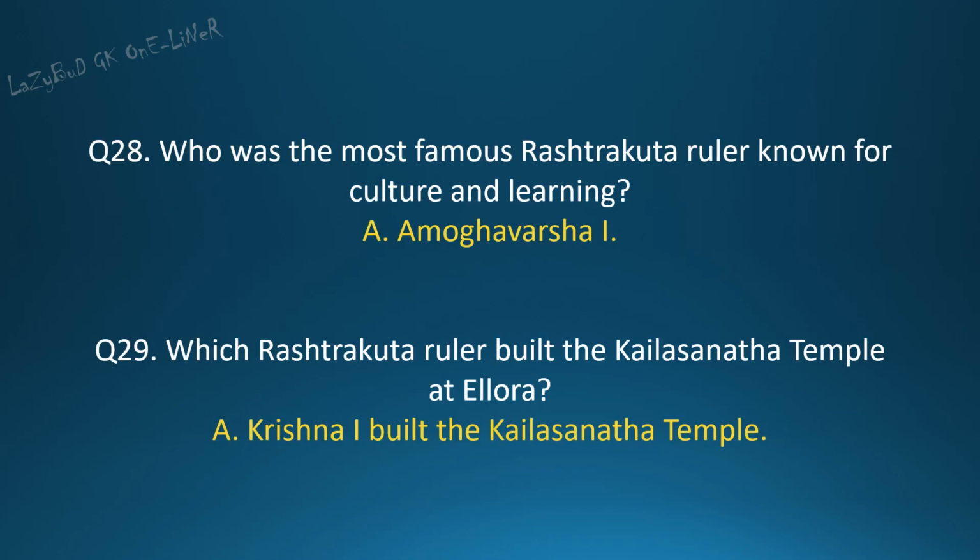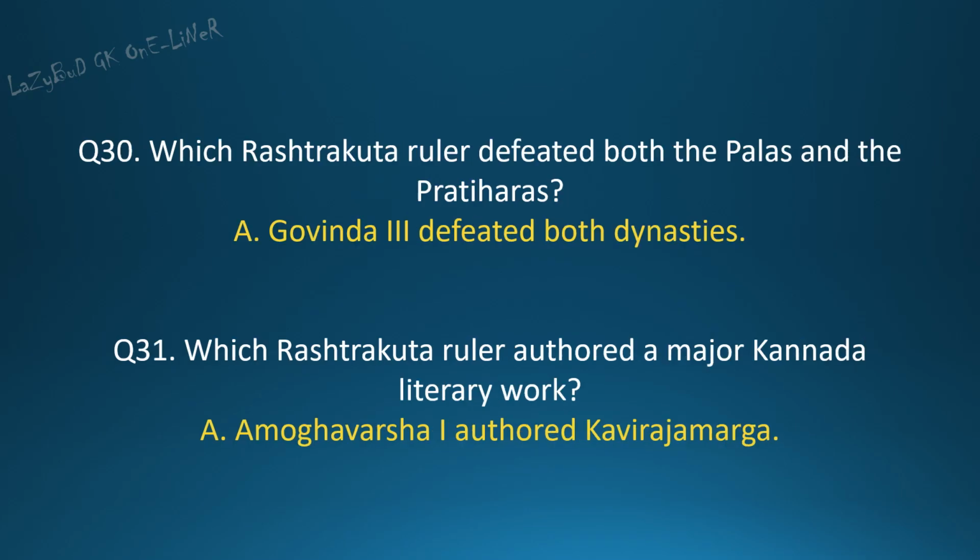Question 28. Who was the most famous Rashtrakuta ruler known for culture and learning? Answer. Amoghavarsha I. Question 29. Which Rashtrakuta ruler built the Kailasanath temple at Ellora? Answer. Krishna I built the Kailasanath temple. Question 30. Which Rashtrakuta ruler defeated both the Palas and the Pratiharas? Answer. Govinda III defeated both dynasties.